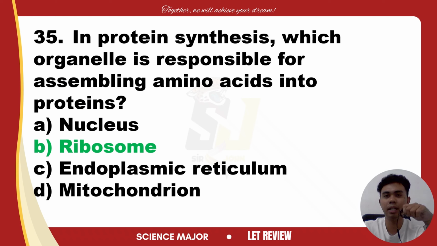We have smooth ER and rough ER, right? The rough ER becomes rough because of the ribosomes present. But the role of ribosomes is that one: read the sequence of mRNA and assemble amino acids.